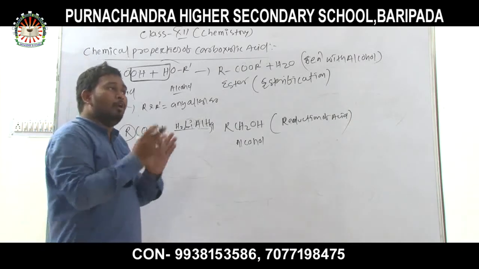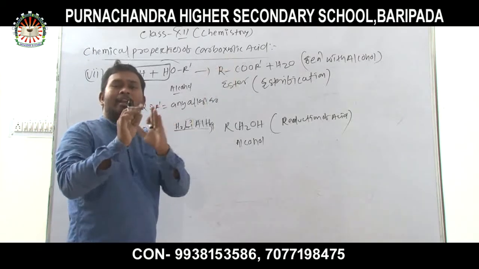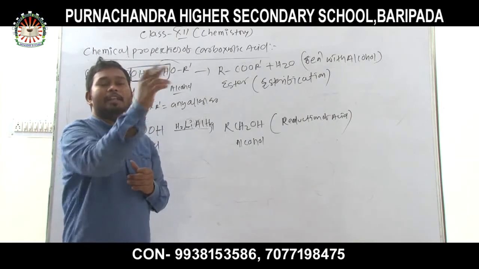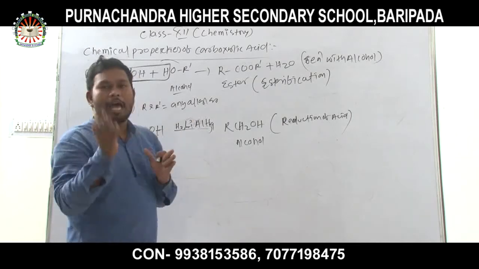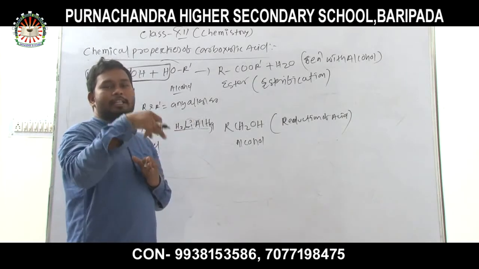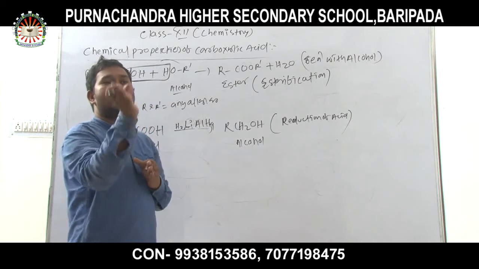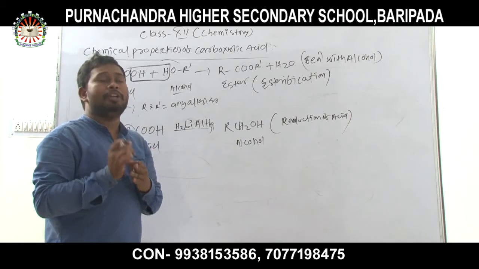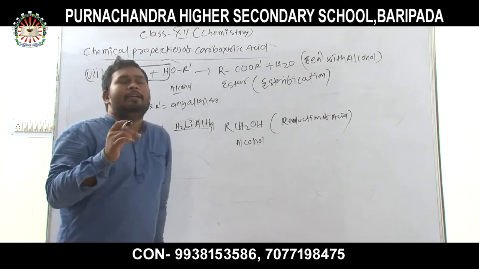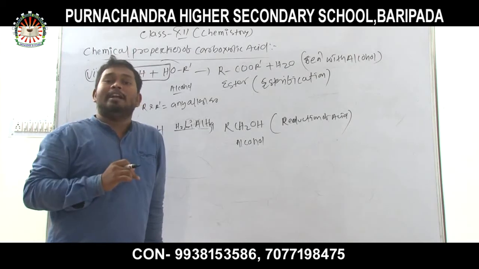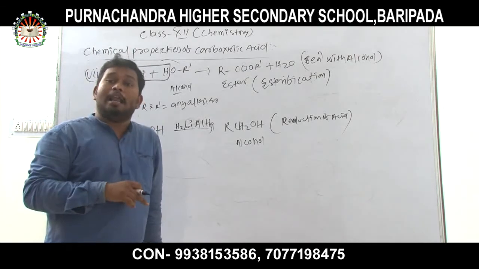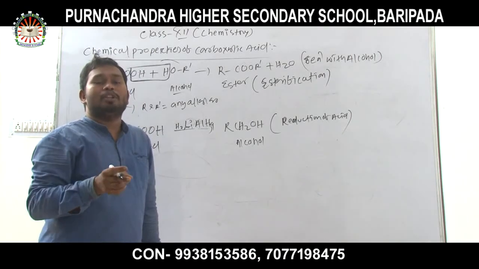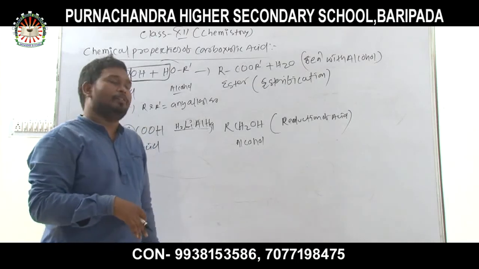You already know that one method of preparation is the properties of another substance or another functional group. Thus acid, alcohol, aldehyde and ketone are all interrelated to each other. For example, the method of preparation of aldehyde and ketone is the properties of alcohol, and also a method of preparation of alcohol is the properties of aldehyde and ketone.